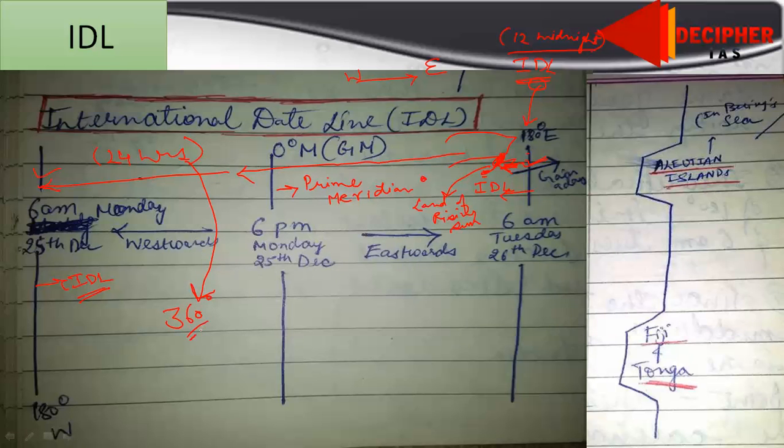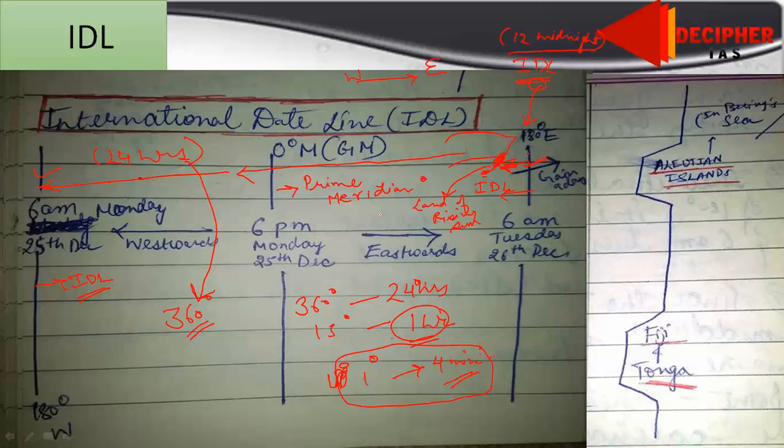These inscribe a 360 degree angle. We know one rotation inscribes a 360 degree angle. So in 360 degrees we have 24 hours. So in 15 degrees we would have 1 hour. This is a simple unitary method. You can calculate 15 degrees is 1 hour, and similarly in 1 degree we will have 4 minutes. Okay, so you have to remember this thing.